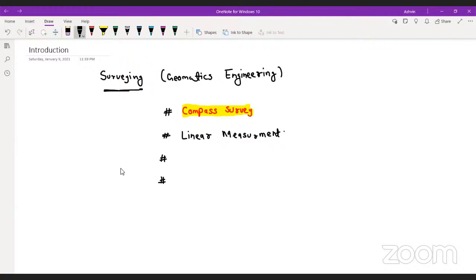Same with compass survey, a little bit of concept. I won't tell you that you have to remember any formula in compass survey. Just understand the concept and you can solve the question. You can solve any question basically.